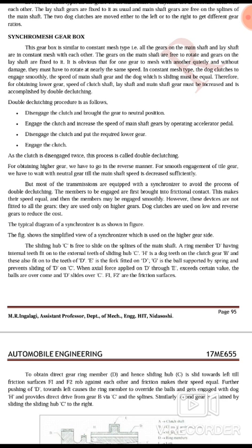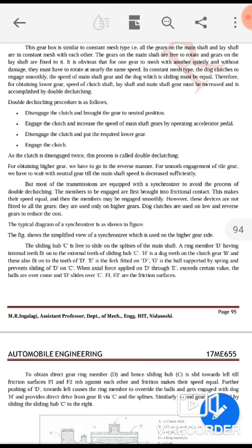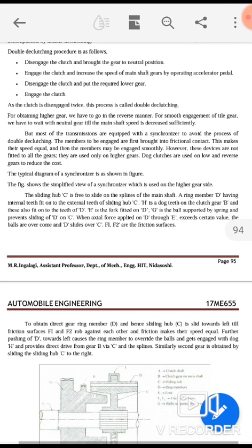Means, if the clutch is disengaged twice, this process is called double declutching. For obtaining a higher gear, we have to go in the reverse manner. For smooth engagement of a higher gear, we have to wait in the neutral gear till the main shaft speed has decreased sufficiently. But most of the transmissions are equipped with a synchronizer to avoid the process of double declutching.